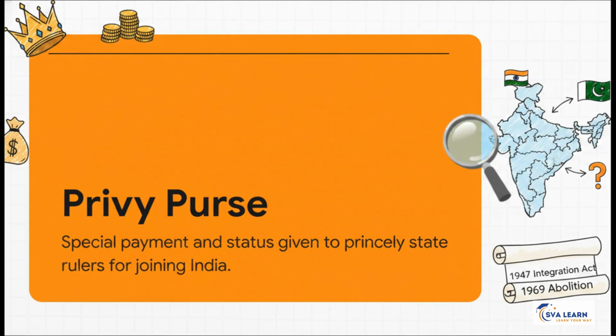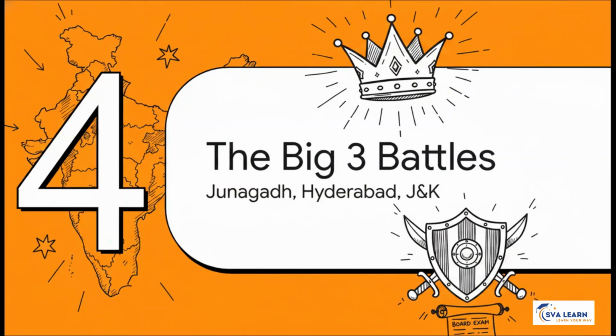His secret weapon? The privy purse. Memorize this exact definition for the exam, guys. It was a special payment and status given to rulers based on their province's income in exchange for joining India under the 1947 Integration Act. It was basically a super clever financial incentive that totally worked for most, though it was eventually abolished later in 1969. Which brings us to Section 4, the big 3 boss battles: Junagadh, Hyderabad, and Jammu and Kashmir.